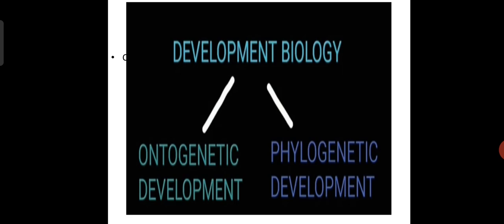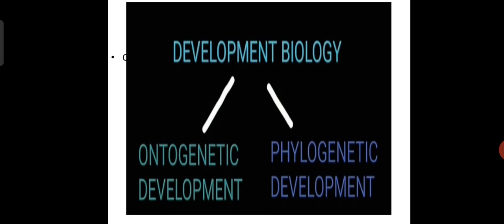Now come to developmental biology. It actually includes two phases, ontogenic development and phylogenetic development. What do we mean by ontogenic and phylogenetic? Ontogeny means the development of an individual organism. Ontogeny is the developmental history of an organism within its own lifetime. Phylogeny refers to the evolutionary history of a species. By studying ontogeny, scientists can learn about the evolutionary history of organisms.